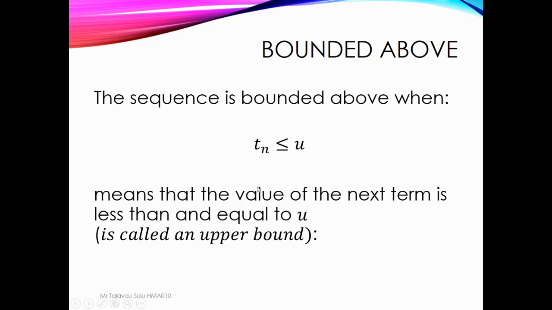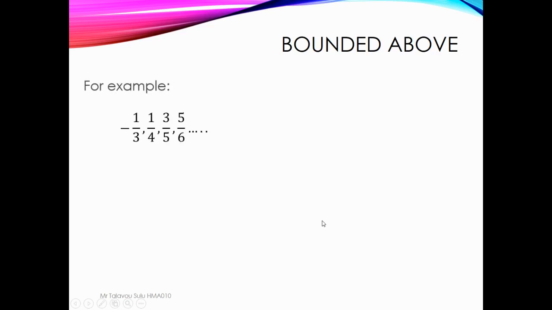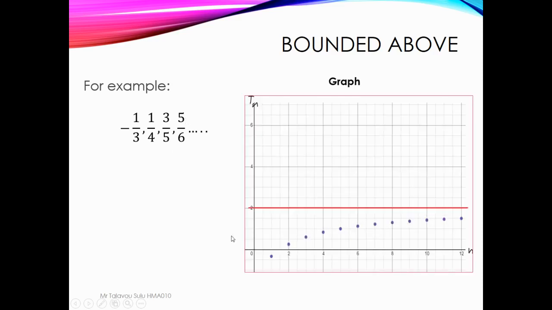So bounded above means there is a higher value that this sequence cannot go over, or in other words, there is a limit of this sequence. So the limit of this sequence is u. For example, this sequence: negative 1 over 3, 1 over 3, 3 over 5, 5 over 6. If we graph this, these are the points, but the line here is the u that this sequence cannot go over.